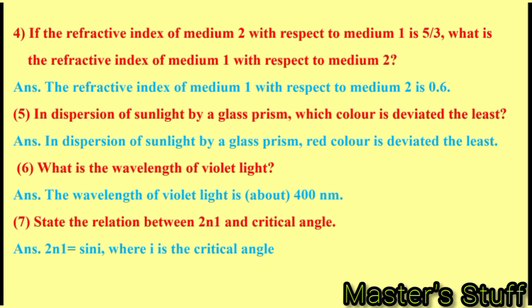In dispersion of sunlight by a glass prism, which color is deviated the least? In dispersion of sunlight by a glass prism, red color is deviated the least. What is the wavelength of violet light? The wavelength of violet light is about 400 nanometer. State the relation between 2n1 and critical angle. 2n1 is equal to 1 upon sin C, where C is the critical angle, is the relation between 2n1 and critical angle.